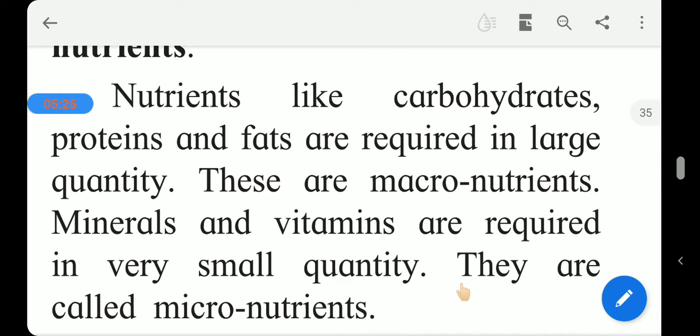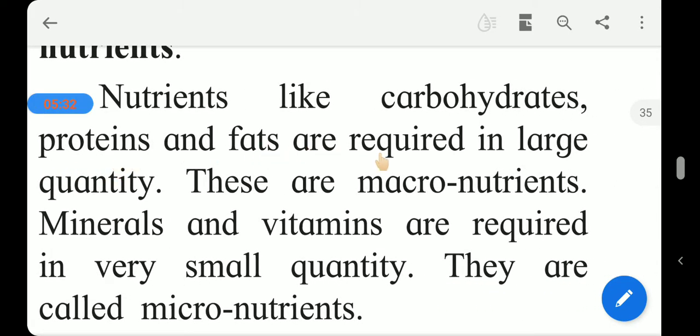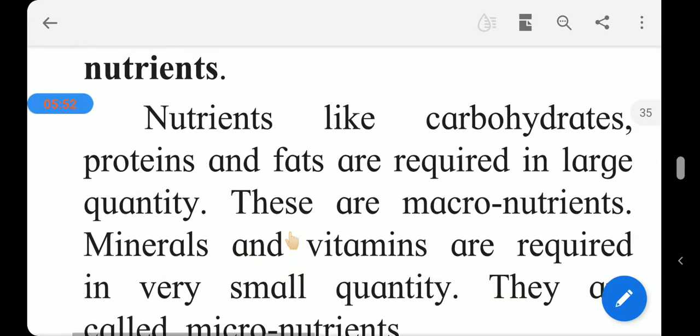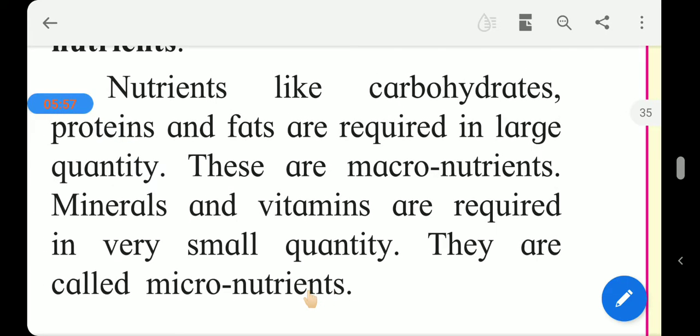So the nutrients which contain carbohydrates, proteins and fats are required in a large quantity. These nutrients, required in a large quantity, are the macronutrients. Then there are the micronutrients. The minerals and vitamins are required in a very small quantity, and they are called micronutrients. Okay, get it? This you should also write into your notebook.